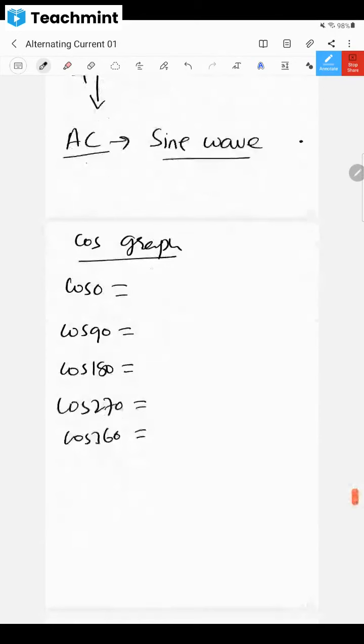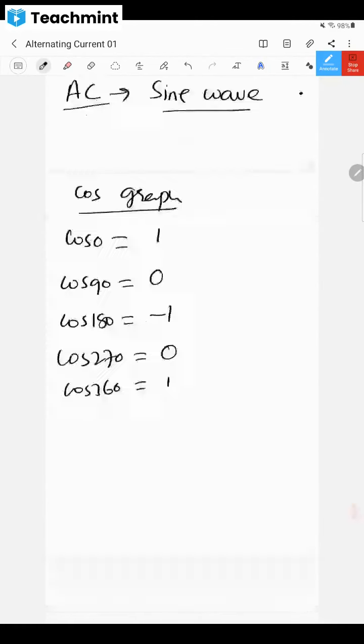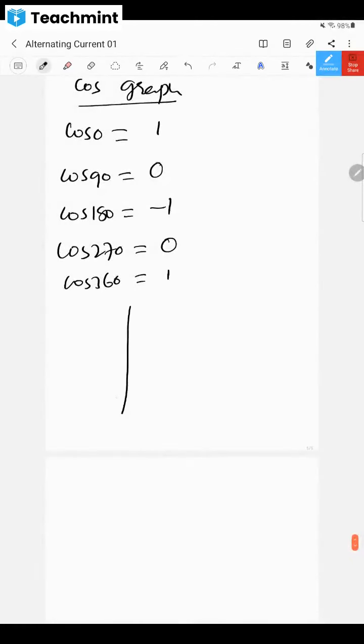Cos 0 is 1. Cos 90 is 0. Cos 180 is -1. Correct? Cos 270 is 0. Cos 360 is 1. Okay, otherwise I will tell you in the form of a graph so that you understand.